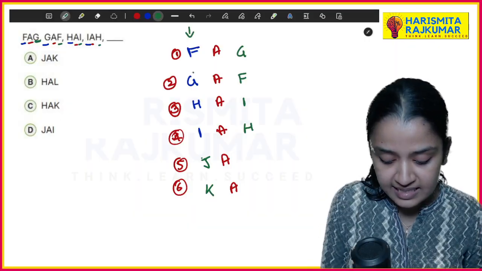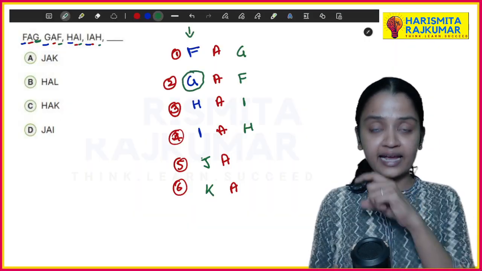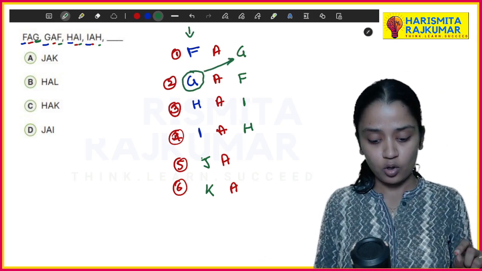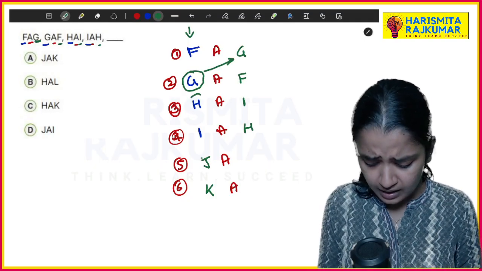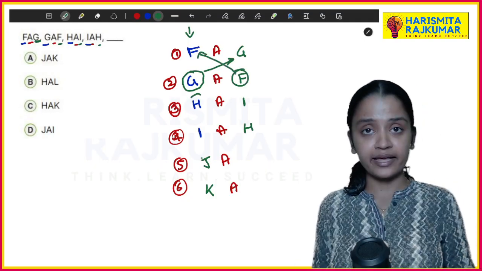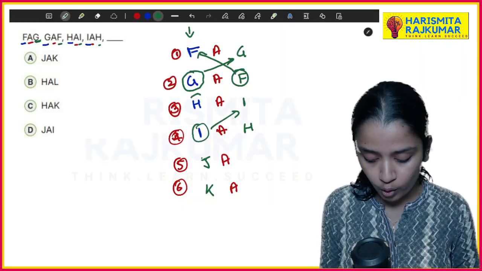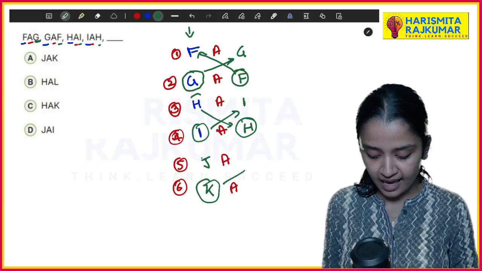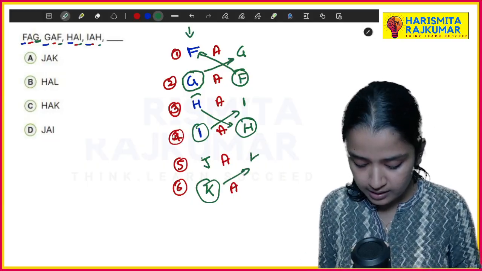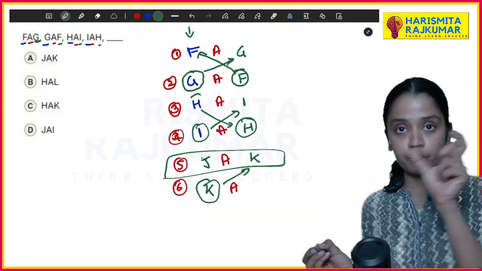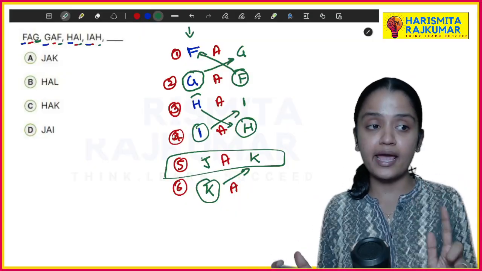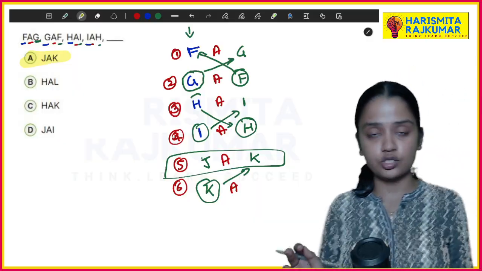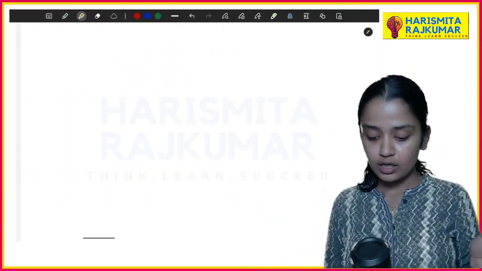Now the second series: the first letter will go to the third letter. Then it will just get altered likewise. So this I will go here and this H will come down. Likewise this K will go here. So the answer for the fifth series is nothing but JAK. I hope you are clear. JAK is your right answer. Now let's go to the next one.